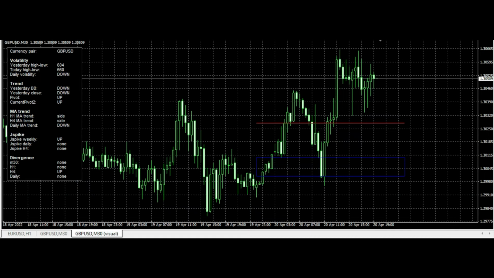This is the blue rectangle. For people who are watching this for the first time, the blue rectangle is a pivot point area. The middle of this blue rectangle is a pivot point, and the high of this rectangle is calculated based on the volatility of the previous day. If you have a wider rectangle, that means yesterday was a more volatile day. The red line represents the difference between the highest high and lowest low divided by 2, using the previous day, and using these two price levels, we analyze the right timings and trends for trading.